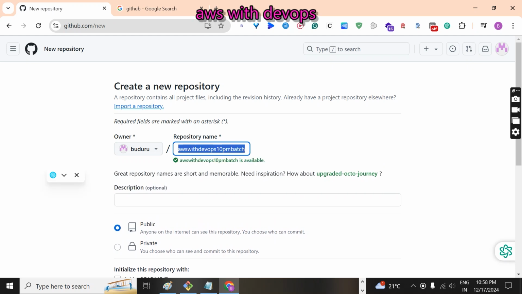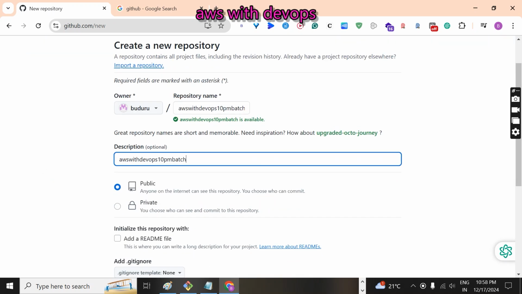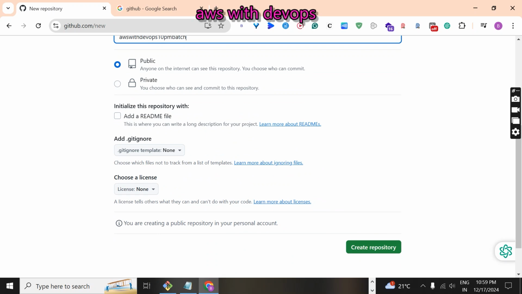The description is optional. Here you can see two options, public and private. Private means only the people you give permission to can see it. Right now I'm selecting public, so everyone can see this repository. Next, click on Create repository.